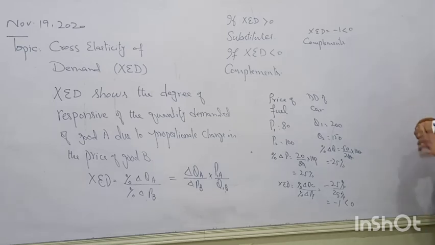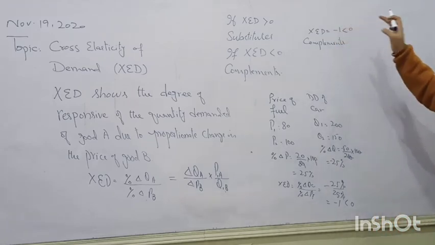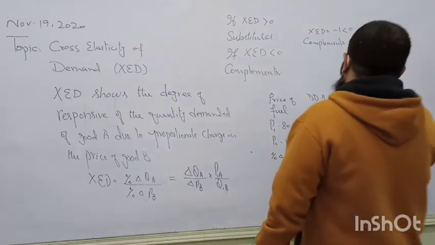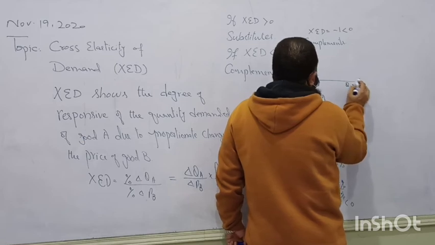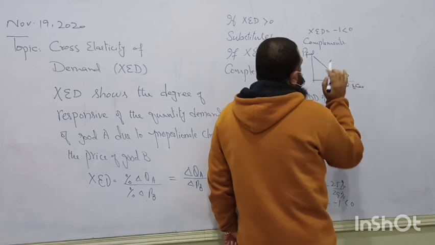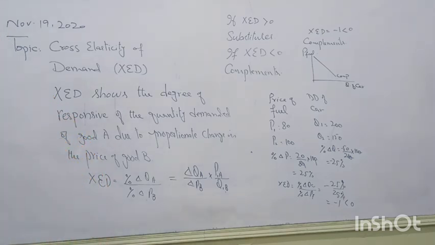So we say that for the absolute value, ignoring the sign, if the value of cross elasticity of demand comes greater than 1, the goods are strong complements to each other. They are always jointly consumed. There is no other option. Now, what will be the shape of their graph? Quantity of cars against price of fuel. It can be like a demand curve. They are negatively related with each other. If the price of fuel is increasing, the demand for cars will be decreasing.